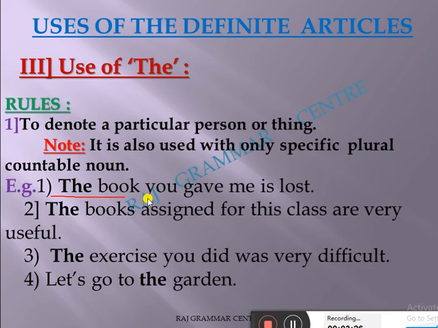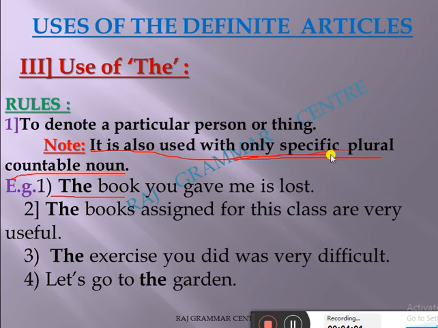And for the second example, before you read it, first see this rule. It is also used with only specific plural countable nouns. I taught in the first video, a is used before a singular countable noun, and before a plural countable noun an article is not used. But in that case where it is used, I am saying, only a specific plural countable noun, where it is really talking about a specific thing.